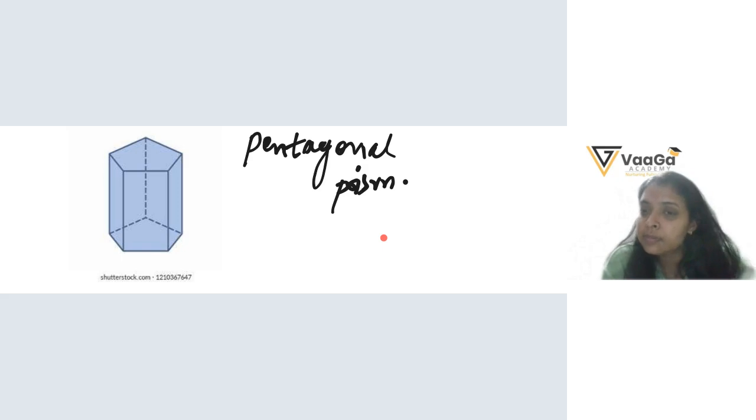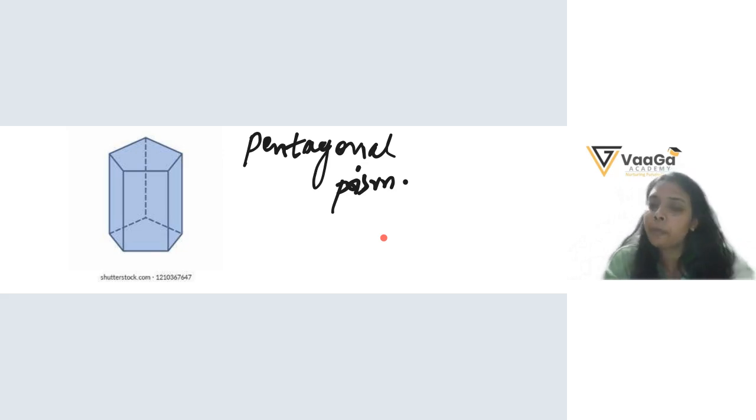A prism is when all the top faces are rectangles. Top faces or bottom faces? Side faces. Right, all the side faces are rectangles.